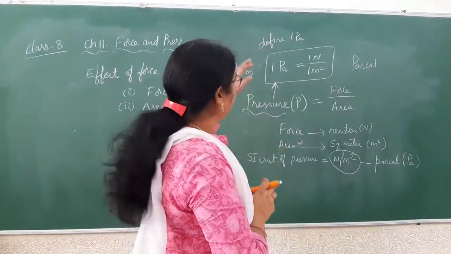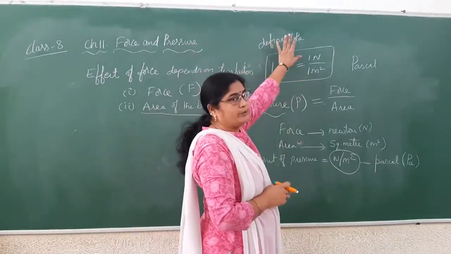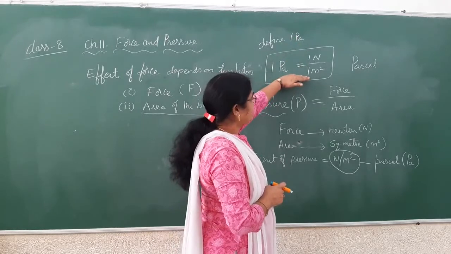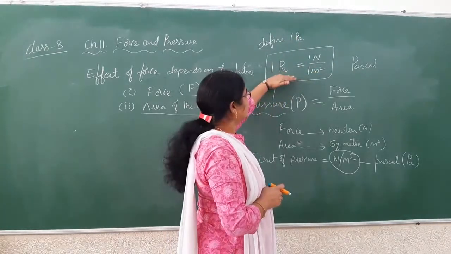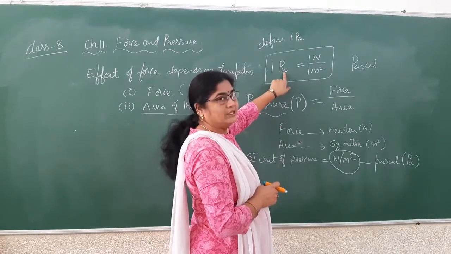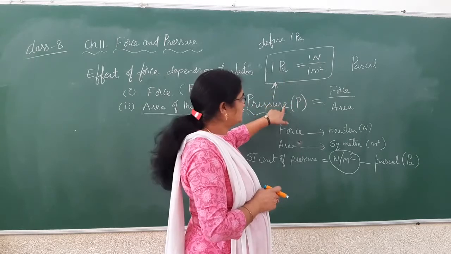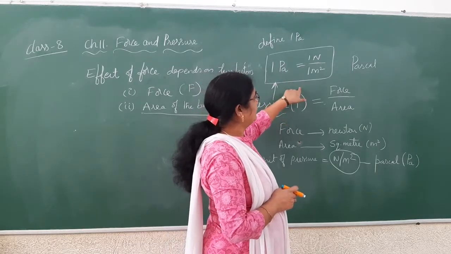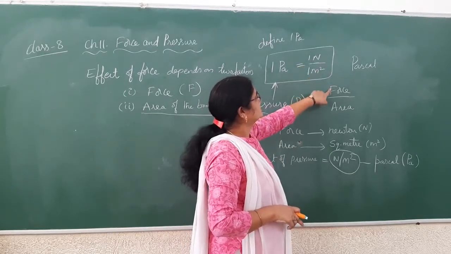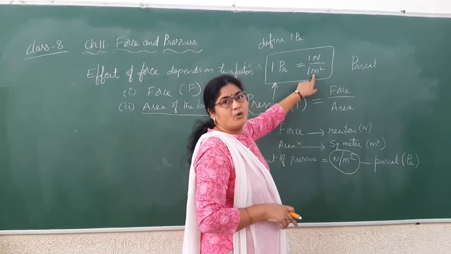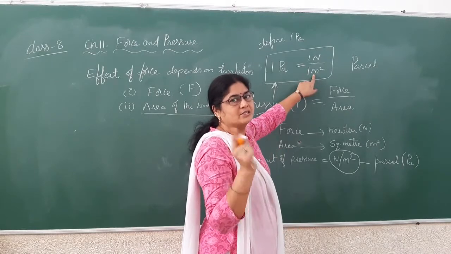Then you have to give the definition of 1 Pascal. This is a very simple definition, and you can frame your own sentences here. You can say that 1 Pascal is the pressure acting on a body when a force of 1 Newton is acting on an area of 1 meter square.